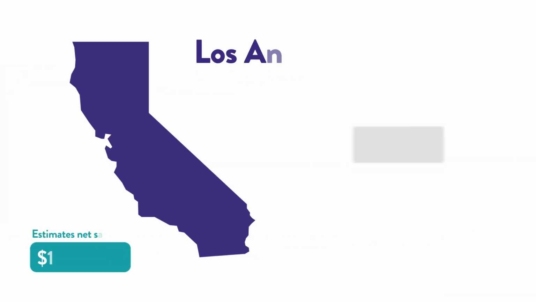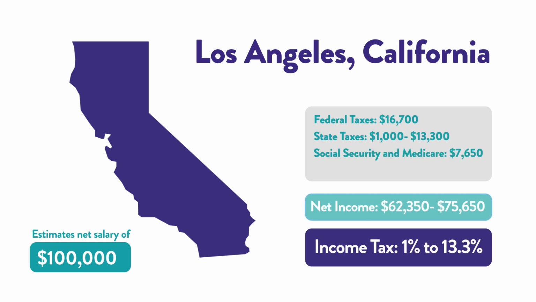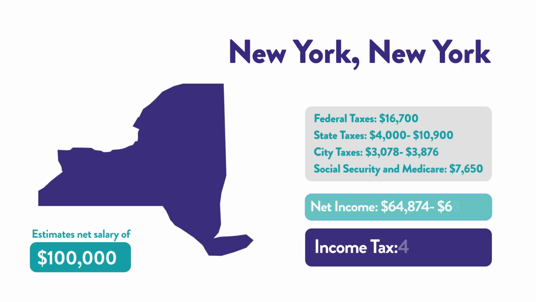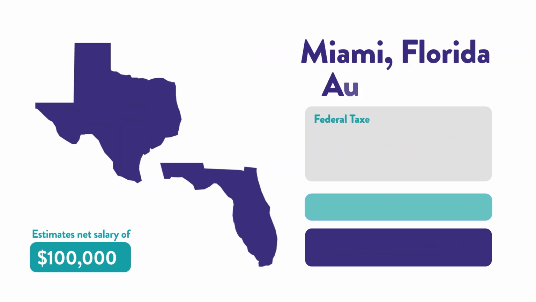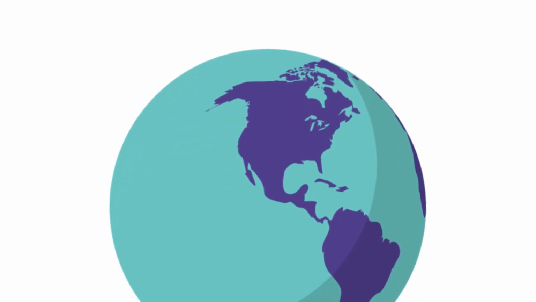If you make $100,000, then your after-tax income would be roughly $69,000 in Los Angeles, $66,000 in New York, or $75,000 in Miami and Austin. However, your exact tax liabilities would depend on your personal circumstances.